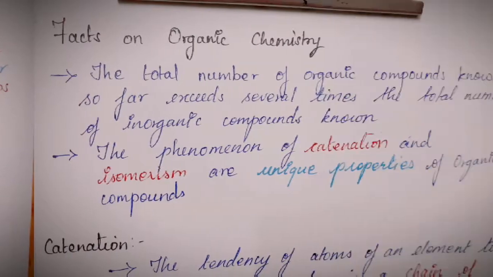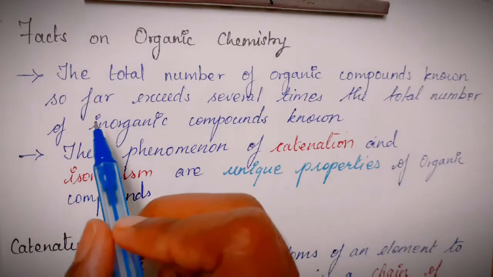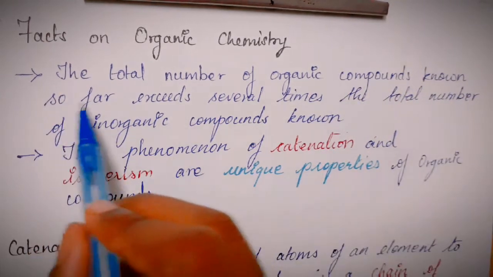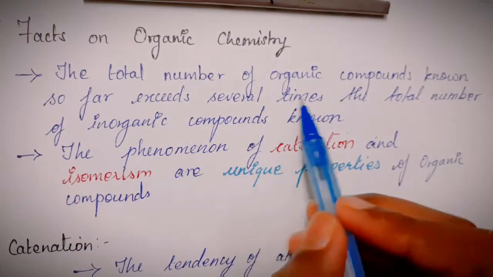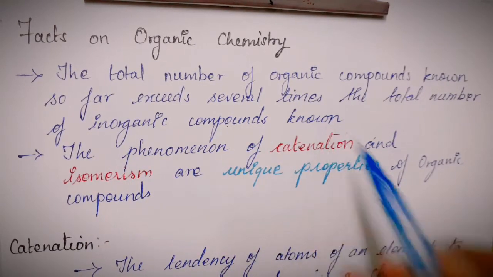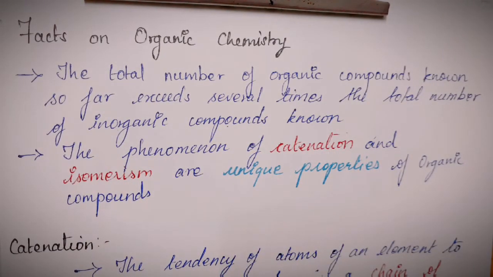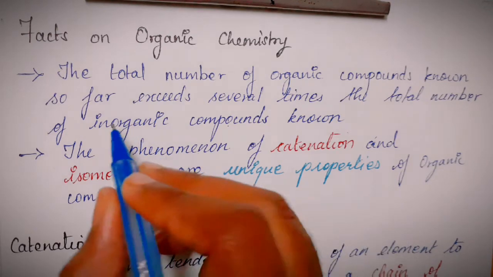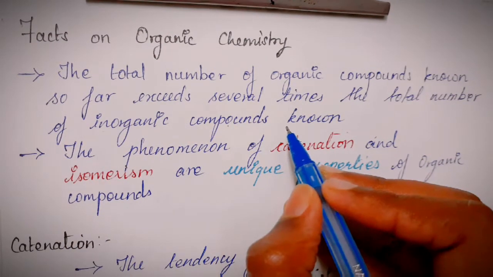So let's look at the facts on organic chemistry. The first fact is the total number of organic compounds known so far exceeds several times the total number of inorganic compounds known. This is because our entire planet is occupied majorly by animate objects, that is living things, than inanimate objects like the rocks, soil and water bodies that mainly contain the inorganic compounds.